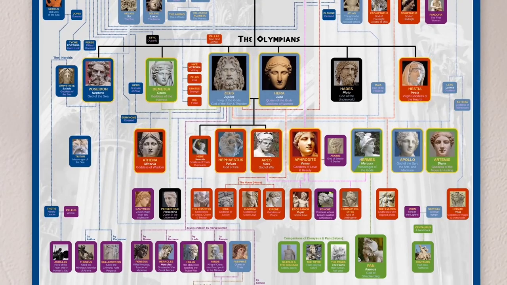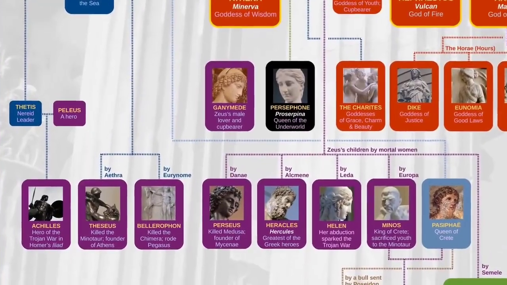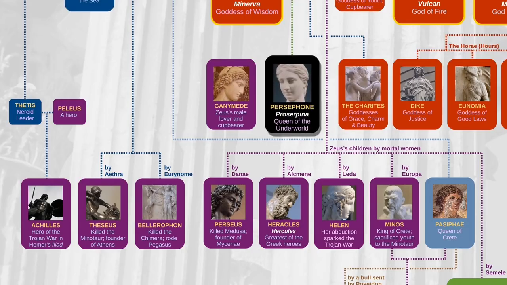Now, as you've probably noticed, there are a lot of gods on this chart, and I've been skipping over some of the minor ones. But let me take the time to point out a few more before we go. Most of these are considered to be the various children of Zeus by lots of different females, both goddesses and mortal women. So there's Persephone, daughter of Zeus and Demeter. She was kidnapped by Hades and made the queen of the underworld.